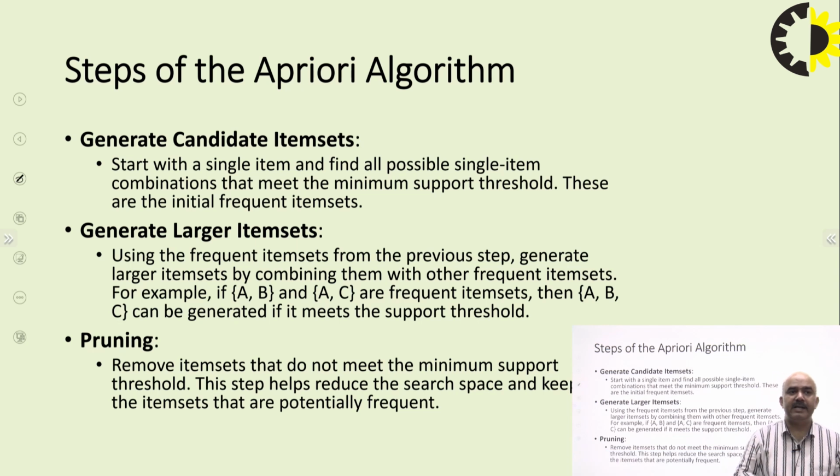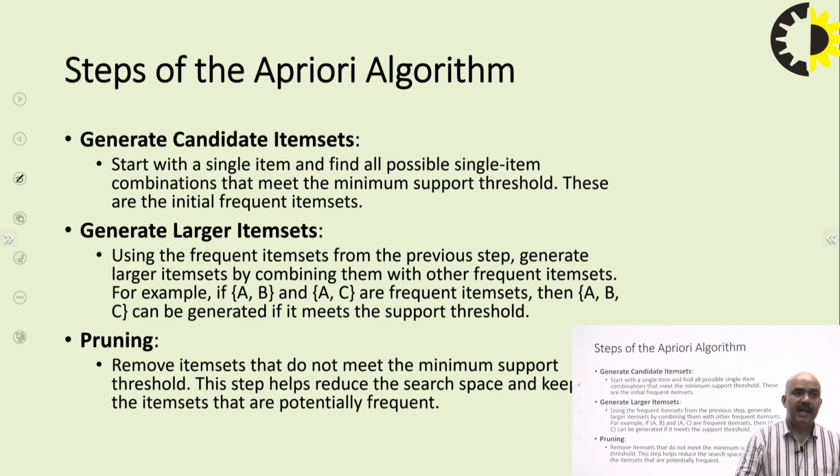Using frequent item sets from the previous step, generate larger item sets by combining them into other candidate item sets. For example, if A, B and A, C are frequent item sets, then A, B, C can be generated if the item set meets the support threshold values.